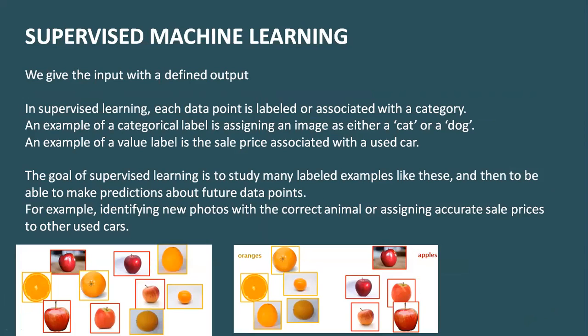Okay. The supervised machine learning. We give the input with the defined output. So each data point is a labeled data point. It is associated with a category.